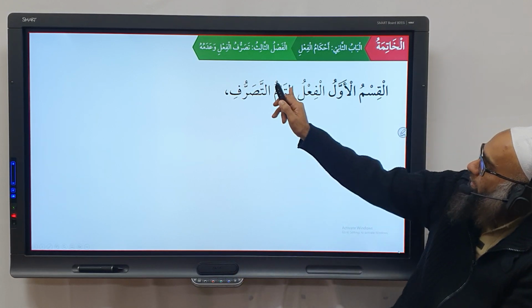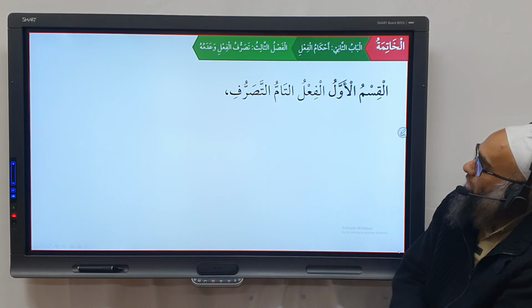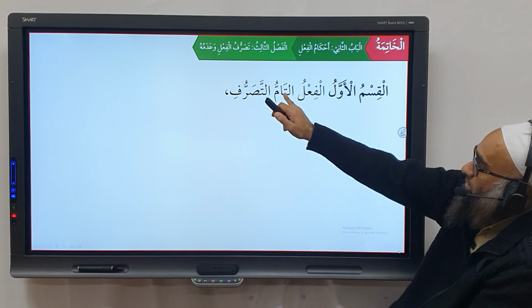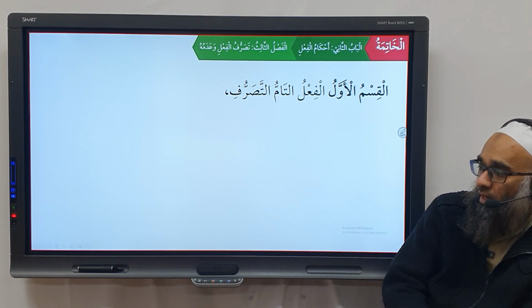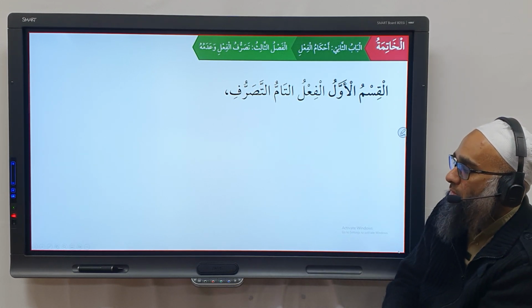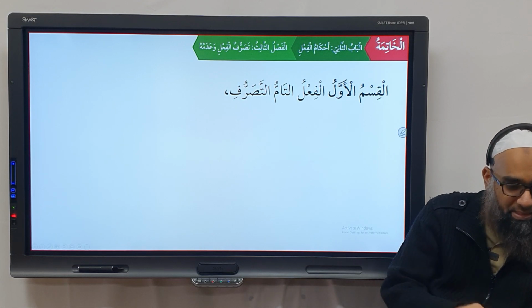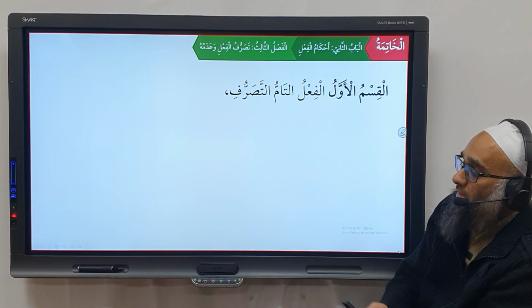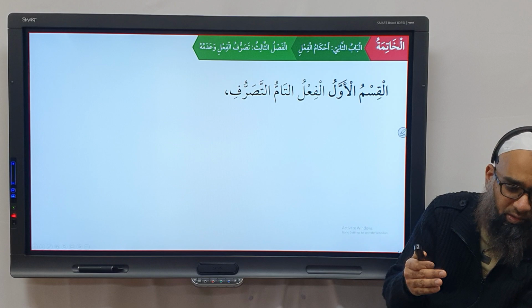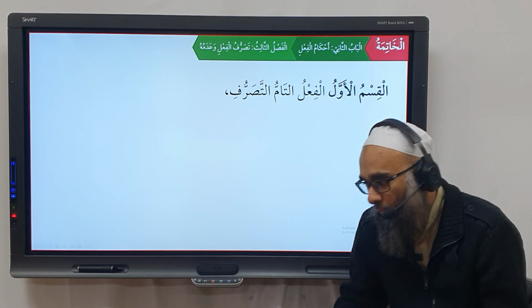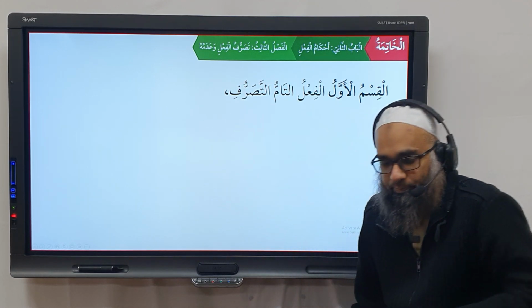It looks a bit weird, like, hey, what's going on here? You have alif lam, then you have a mudaf ilay, and what's happening here? That's why it says idafa lafziya, therefore has an alif lam on it. So al-fa'lu at-tamu at-tasarrufi. So that verb which is tam in itself, but it's tasarruf, not tam. That verb is mutasarrif and it has full conjugation. What does it have? It has full conjugation.